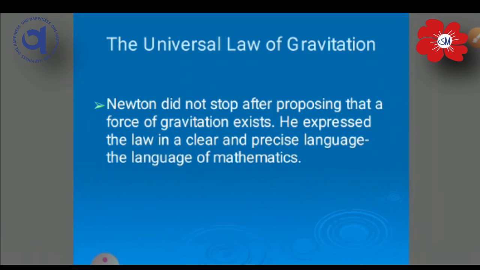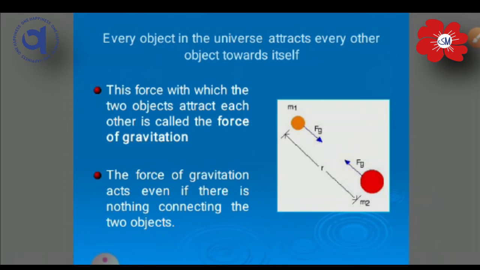See, what is the universal law of gravitation and what does it state? When Newton derived and stated this law of gravitation, he said that every particle attracts every other particle in the universe with a force. You can also see this in the example: every particle attracts every other particle.